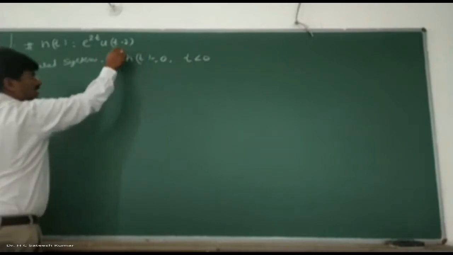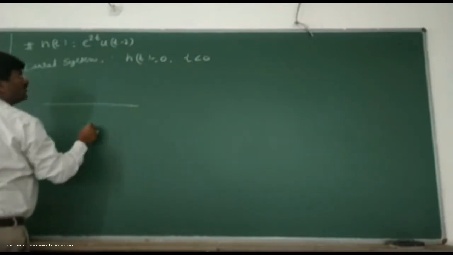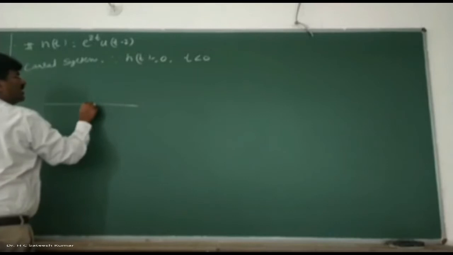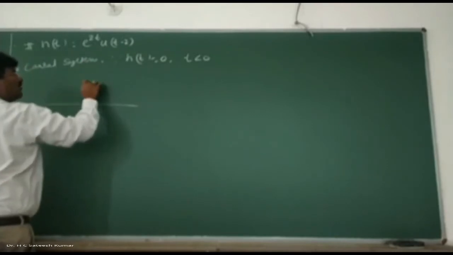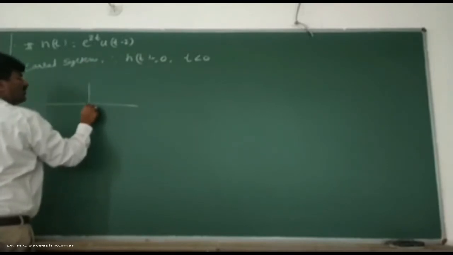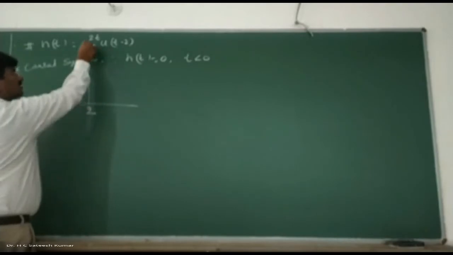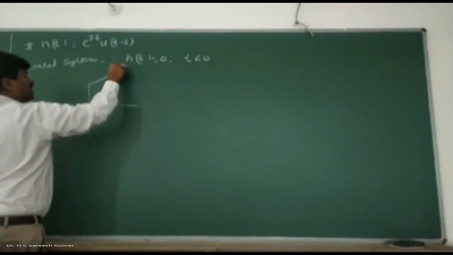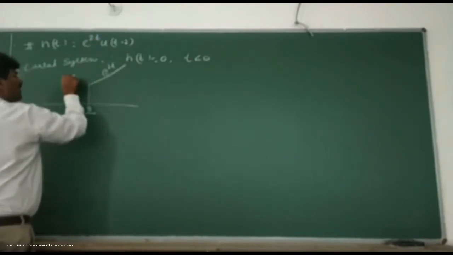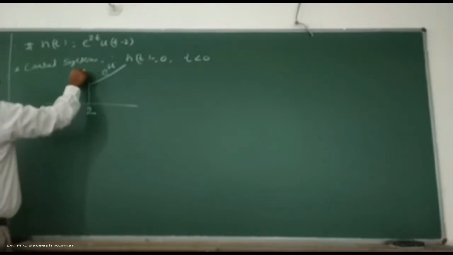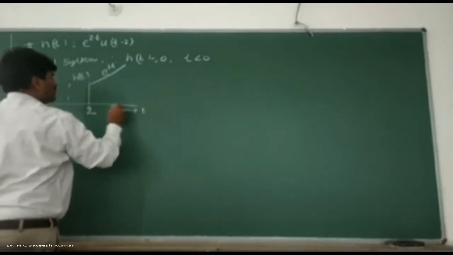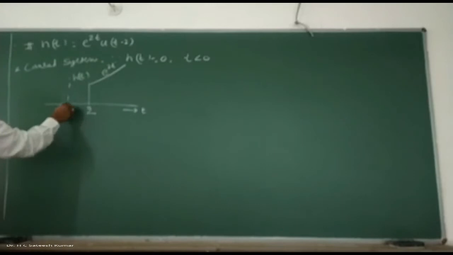U of t minus 2 ranges from 2 to infinity, and e to the power of 2t is diverging. This is your h of t on the t axis. Since it ranges from 2 to infinity, before 0 it is 0, therefore it is causal.